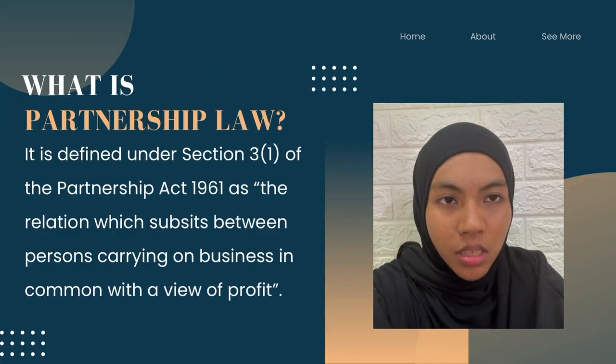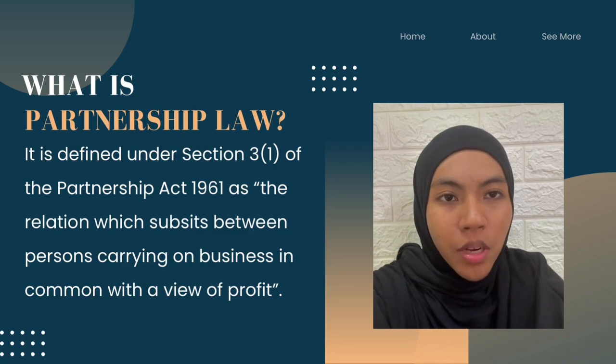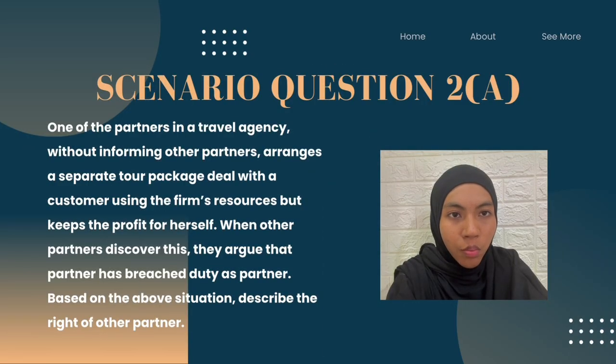Before we discuss the given scenario, let's first look at what partnership law is. Under Section 3 Clause 1 of the Partnership Act 1961, partnership is defined as the relation which subsists between persons carrying on business in common with a view of profit. Now, moving on to the first scenario.